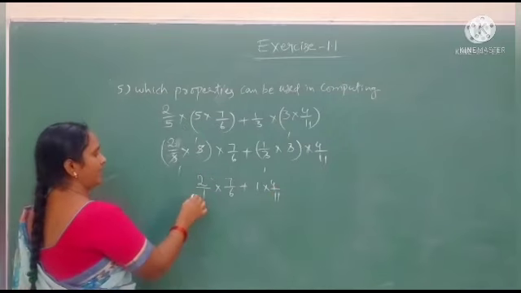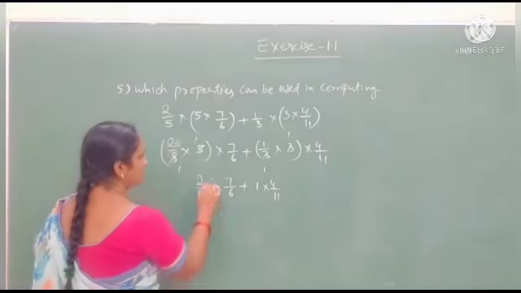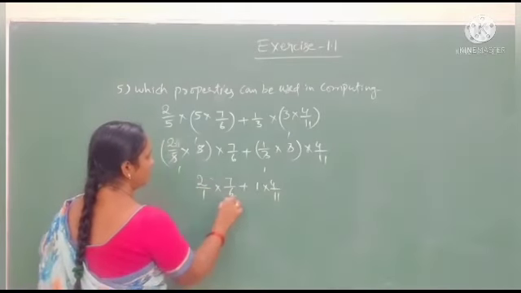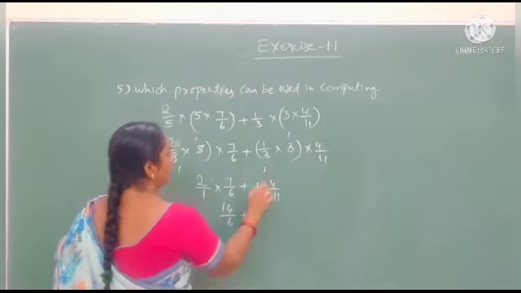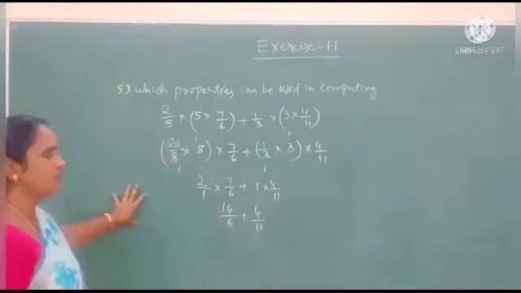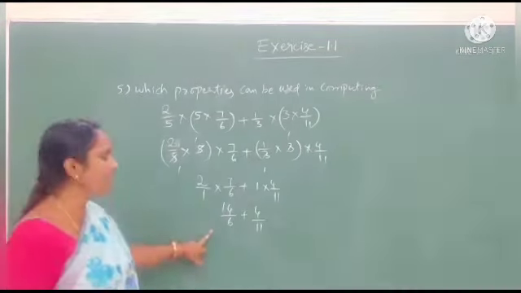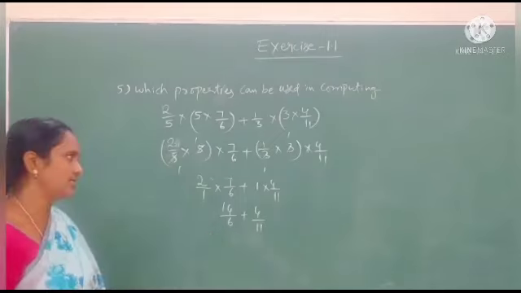When we multiply both numerators, 2 7s are 14 by 6, plus 4 by 11. Here we use the closure property with addition.